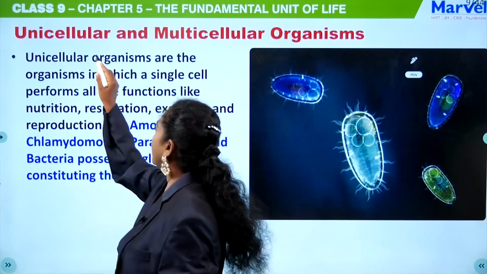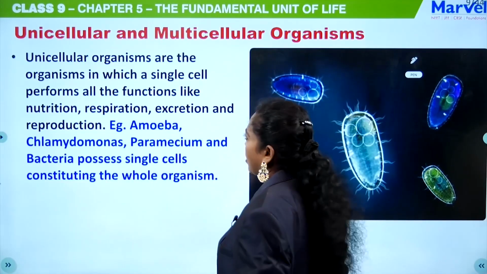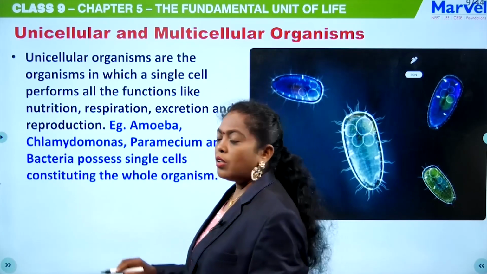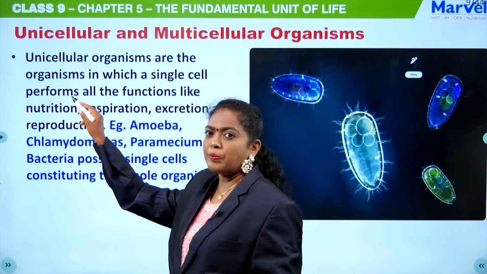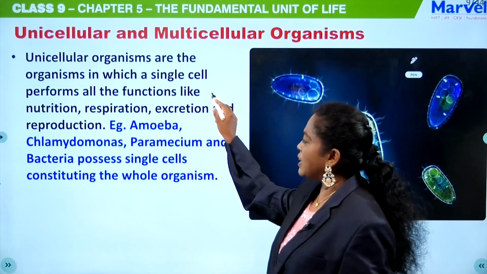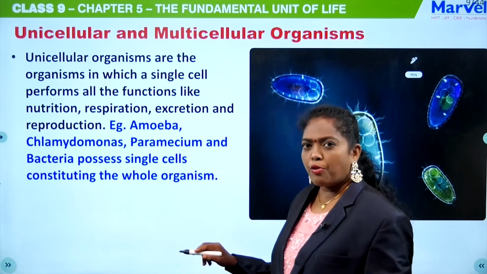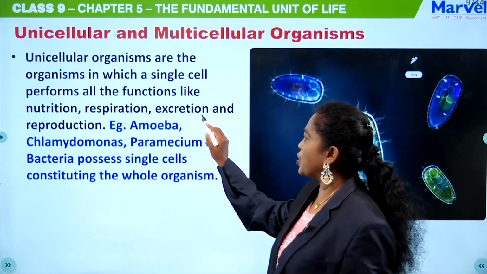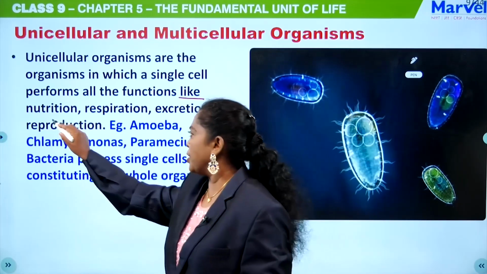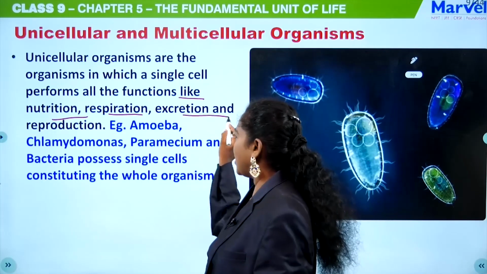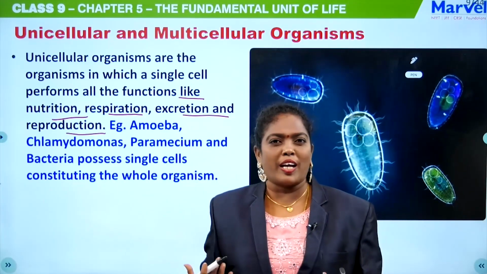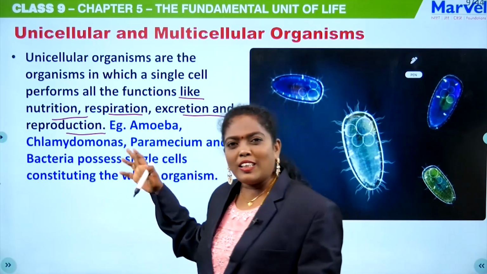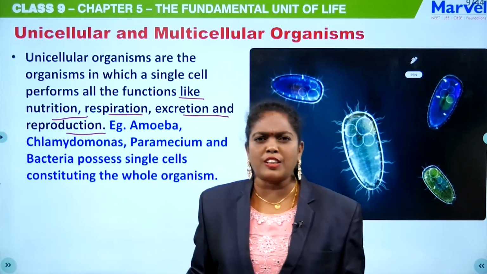Next, unicellular and multicellular organisms. Unicellular organisms are organisms in which a single cell performs all the functions like nutrition, respiration, excretion, reproduction. See, we are multicellular organisms. To do all these functions, we have different systems.